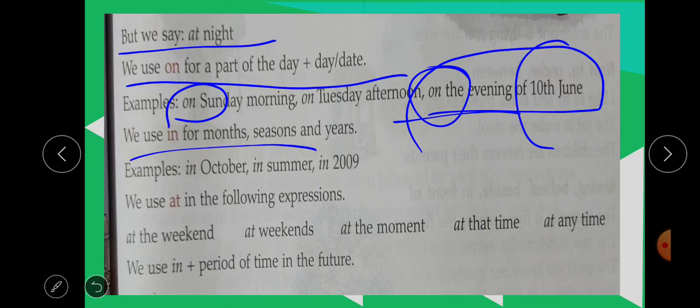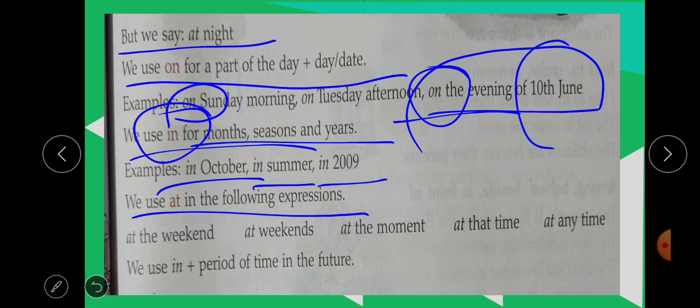We use in for months, seasons, and years: in October, month; in summer, season; in 2009, year. So to mention a month, season, and year, we use the preposition in. We use at in the following expressions: at the weekend, at weekends, at the moment, at that time, at any time.